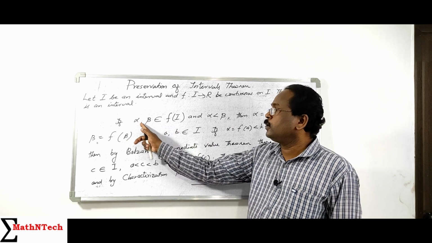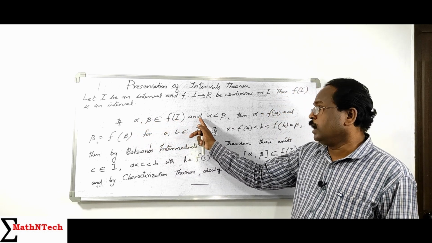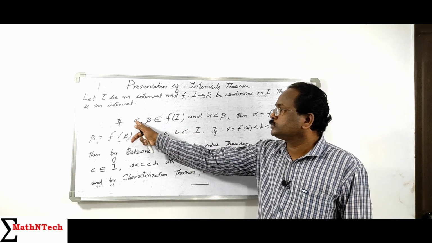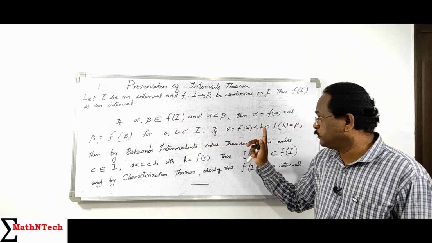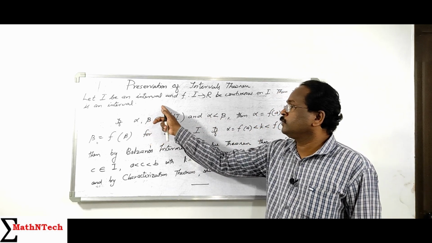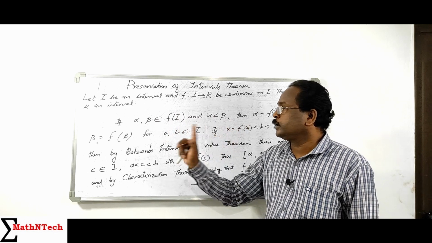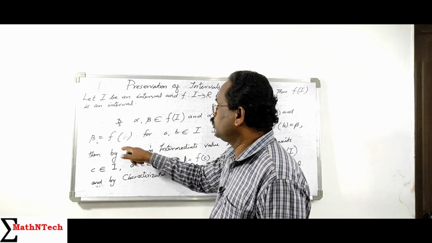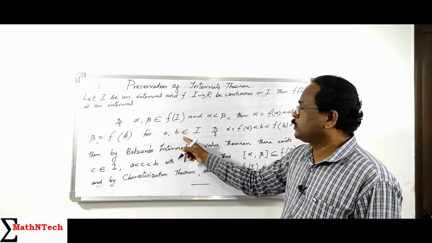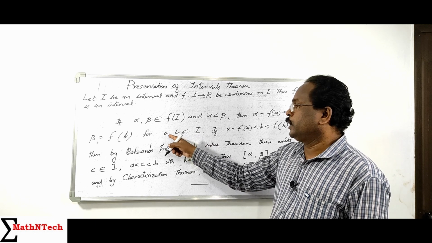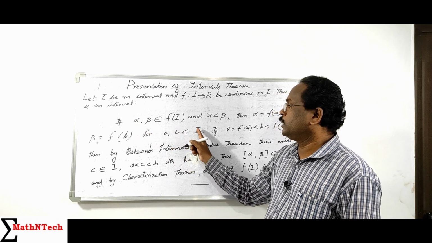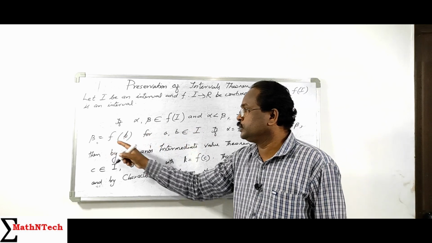So if alpha and beta are elements of f of I and alpha is less than beta, so alpha is an element of f of I, we write alpha equal to f of A, and beta is an element of f of I, take beta equal to f of B, for A and B elements of I. A is an element of I and f of A equals alpha, B is an element of I and f of B equals beta.